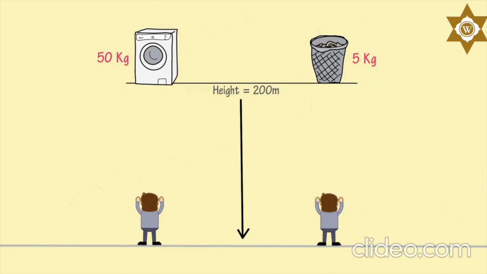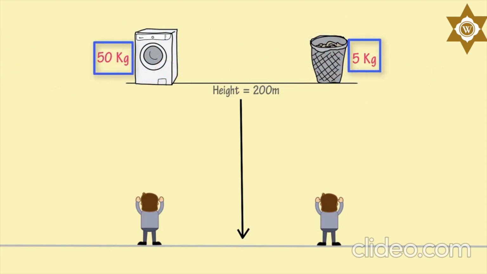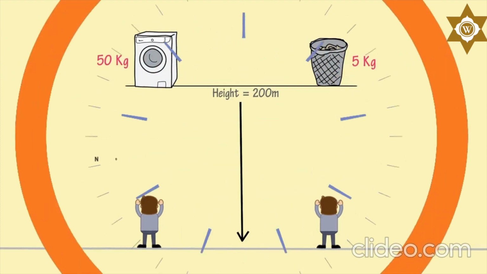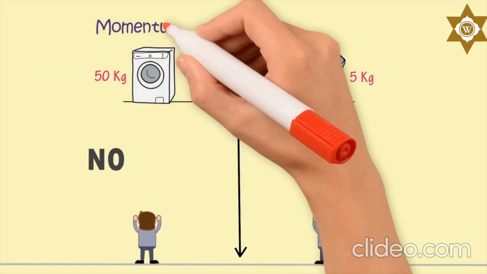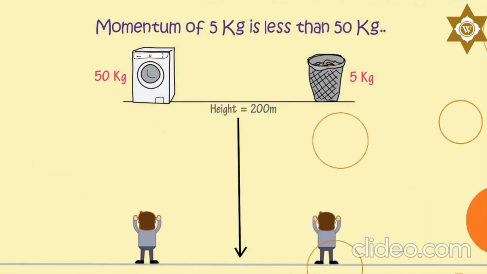I am sure you will choose the object of mass 5 kg. Is it because the mass of 5 kg is less than 50 kg? The answer in physics is no. It is because the momentum of the 5 kg body is less than the momentum of the 50 kg object.